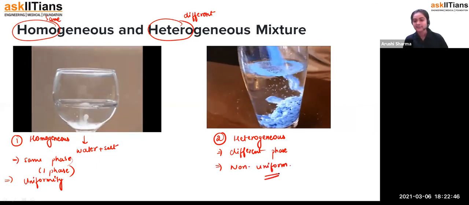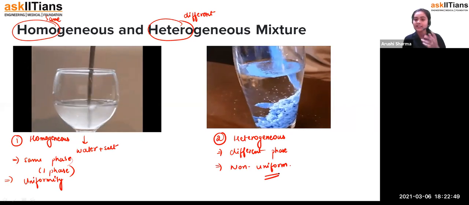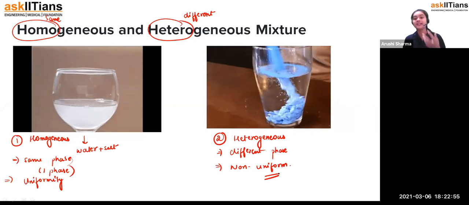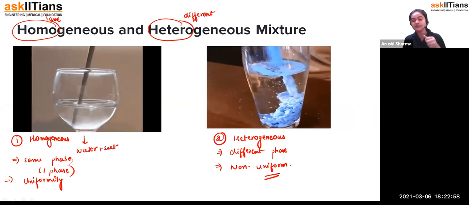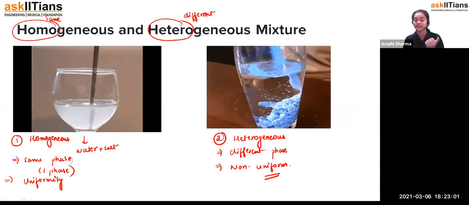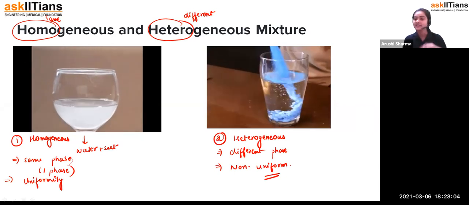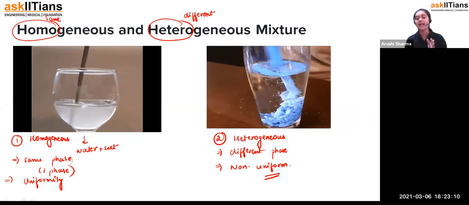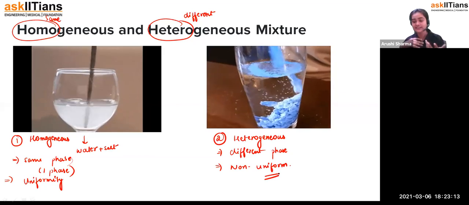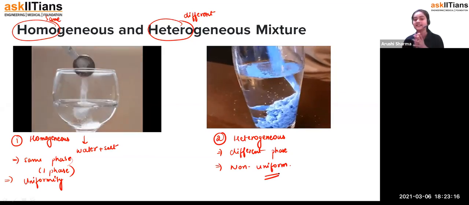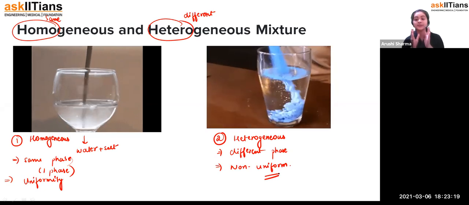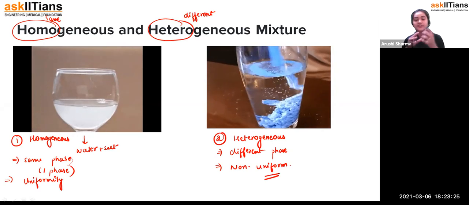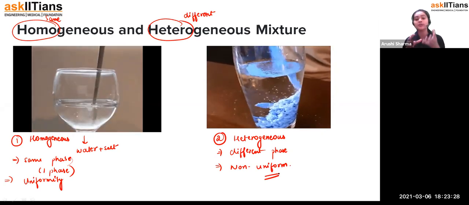Fine, students. For example, if you have noticed, it's not always that the components just settle at the bottom, like chalk and water. Chalk makes a kind of suspension, where some of the particles get dissolved in the water, but some of the particles settle at the bottom. So at that point also we can find two phases, right? The chalk is separate and the water is separate. So when we have these two different phases in one mixture, such mixtures are called heterogeneous mixtures. That means by looking at the mixture, we will be able to find out what we have mixed in it. Like chalk we have mixed, so we can see that yes, some white particles we have mixed in it, blue particles we have mixed in it.